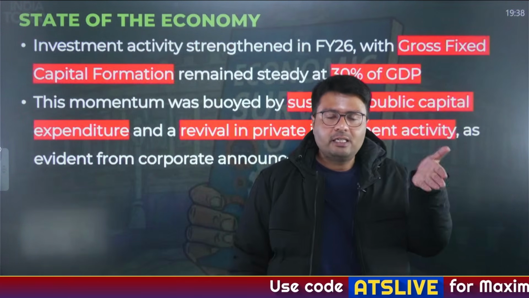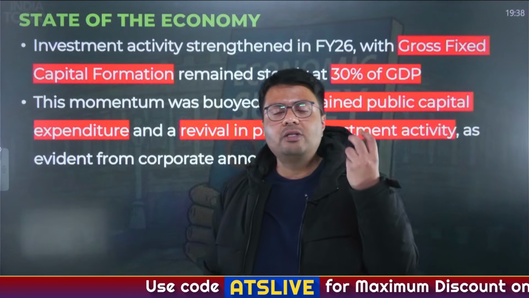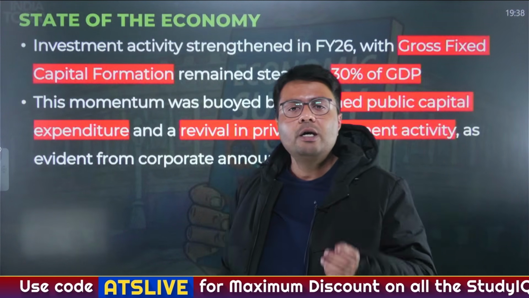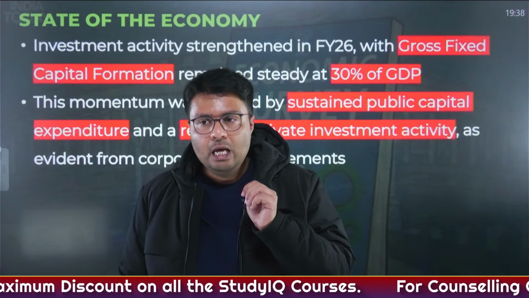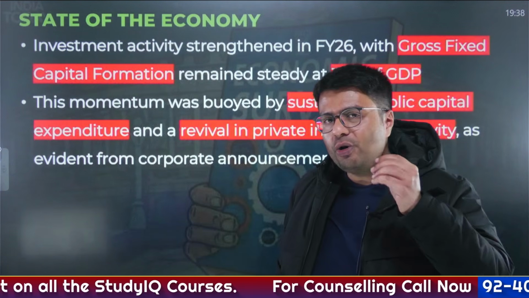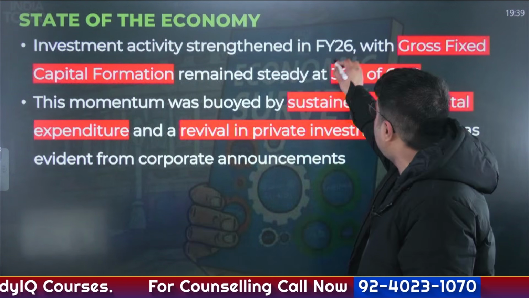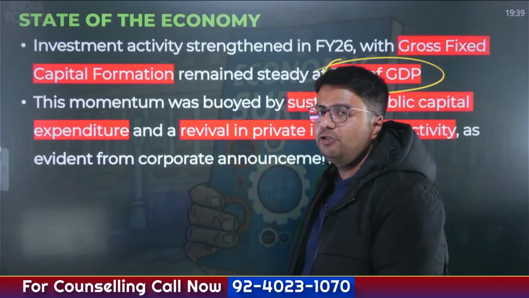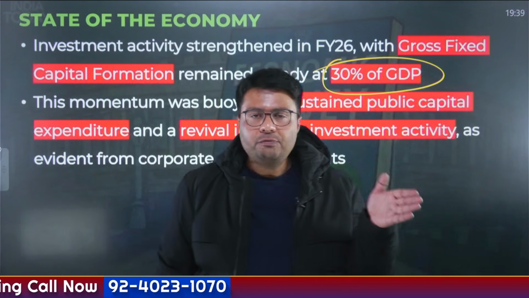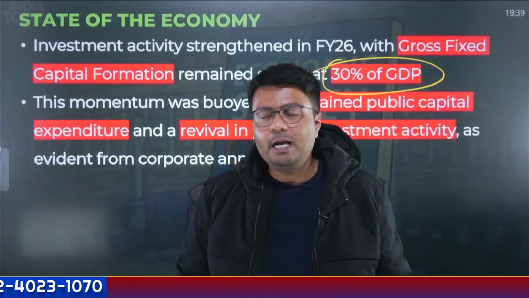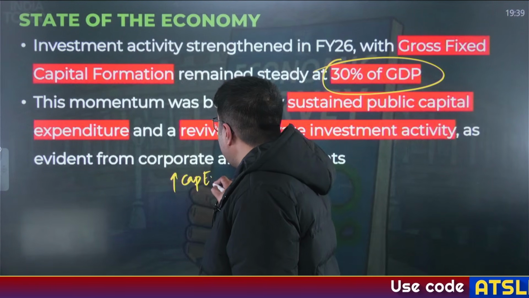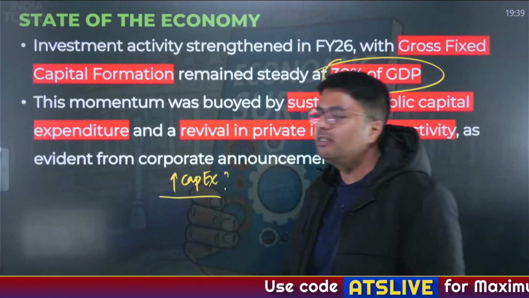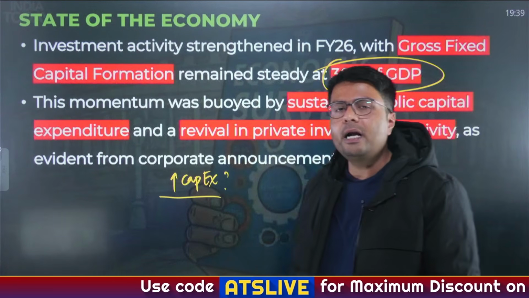Now, gross fixed capital formation basically means the infrastructural investment which is done by both government as well as the private sector. On an average, it contributes to about 30% of India's GDP. For the past few years, especially since the COVID-19 pandemic, the government's capital expenditure has increased. Why did government increase its capital expenditure in the COVID-19 pandemic?